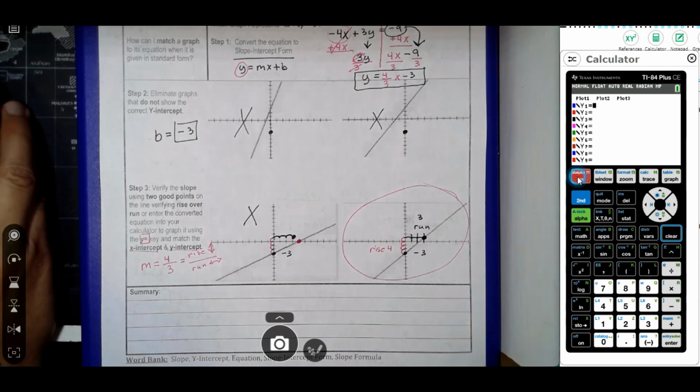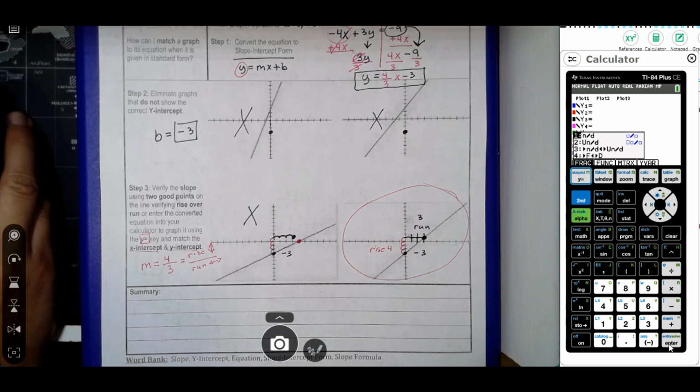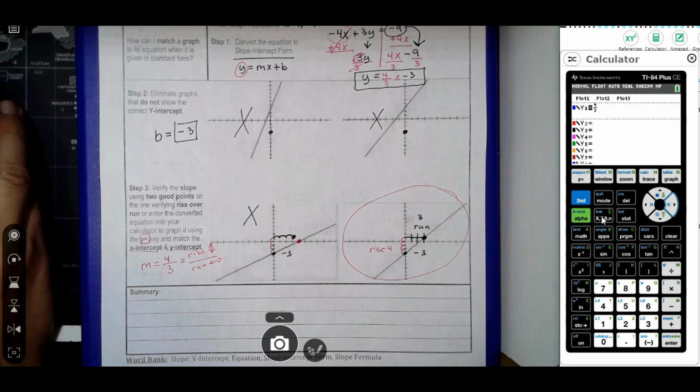So what I would do is I would just hit y equals and I would type in this equation. So alpha y equals enter to get my fraction bar. I have 4 over 3, and then I have x and then minus 3. And I'm going to go ahead and hit graph, so you can see what this picture looks like.